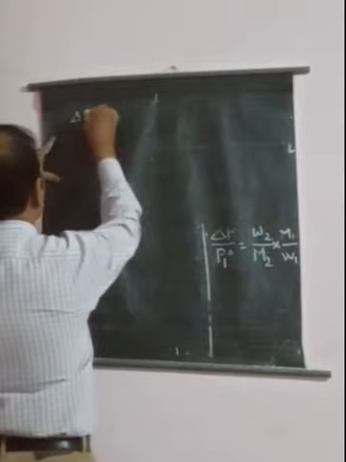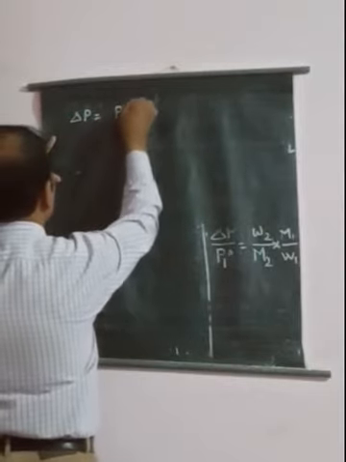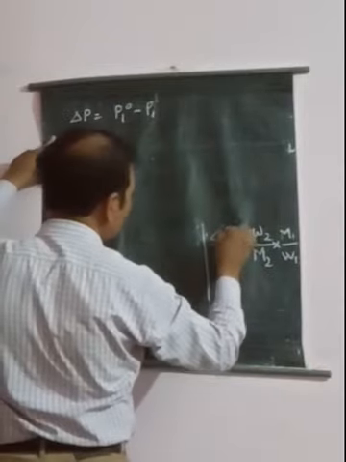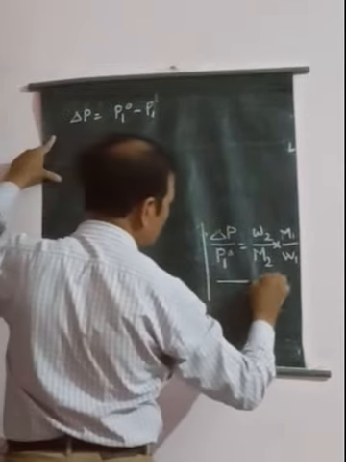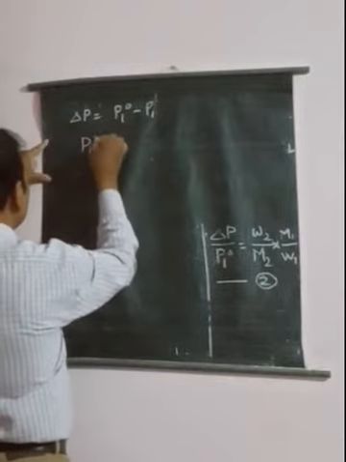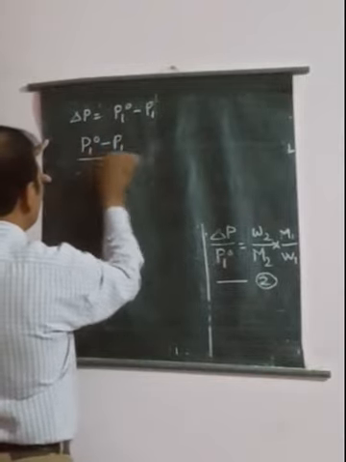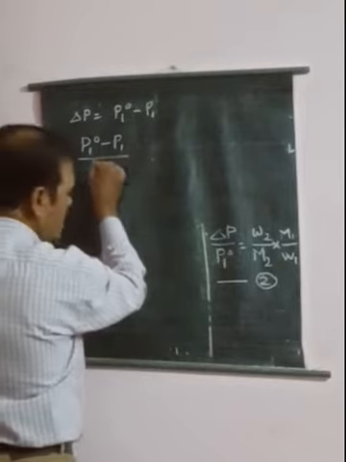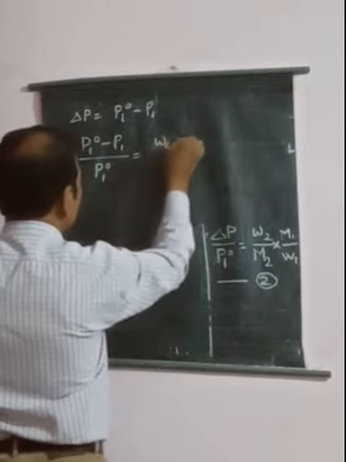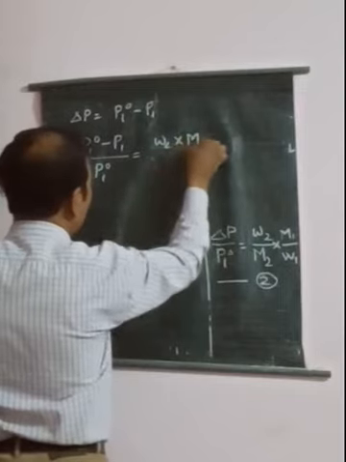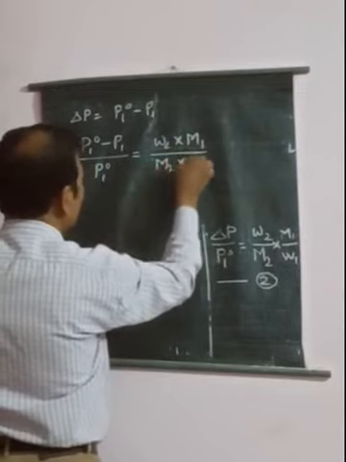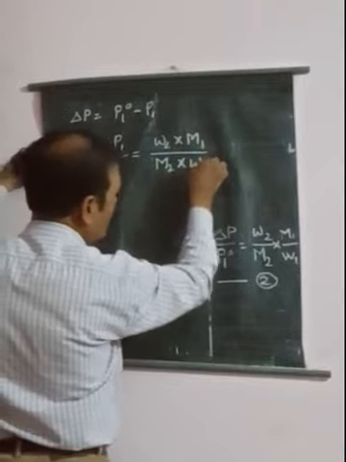Now in place of delta P, we know delta P will be equal to P1 naught minus P1. So on putting the value in this equation number 2, we get P1 naught minus P1 upon P1 naught is equal to W2 into M1 upon M2 into W1.